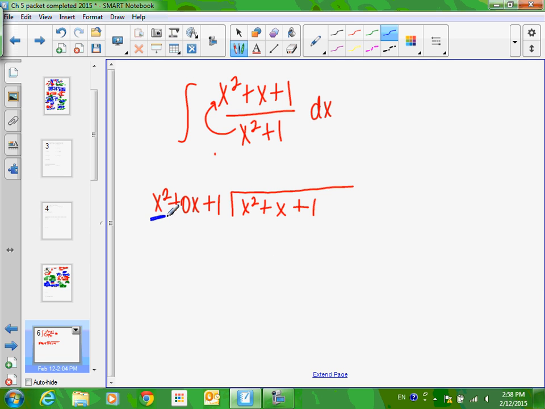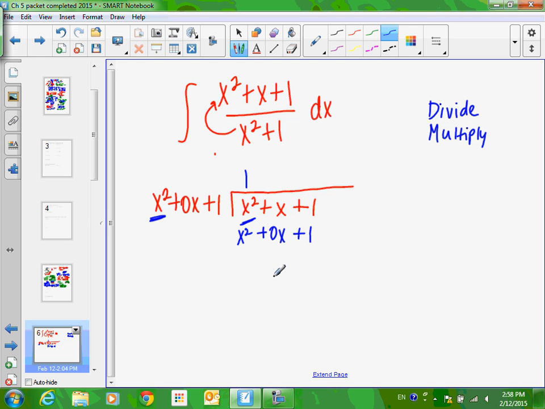All right, and your very first step will be to divide. So how many times does x squared go into x squared? Just one time. You can write the 1 here. You can say, no, the 1 should be above the number here. I don't really care. That doesn't matter. All right, then we multiply. So we multiply 1 times x squared. That's x squared. 1 times 0x. That's 0x. 1 times 1 is 1.